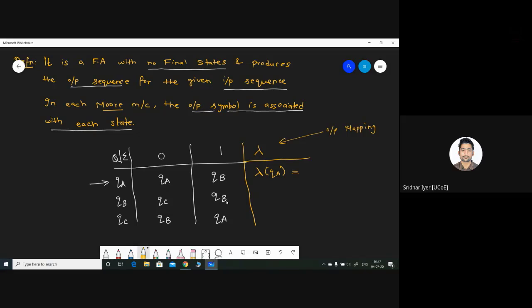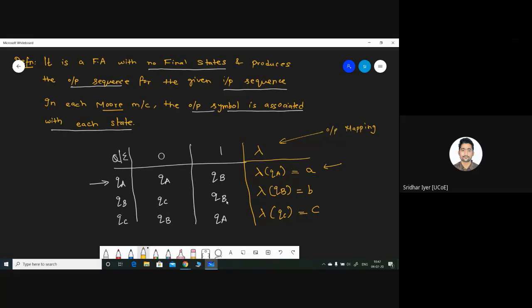So you get something like this. It's already given, so don't wonder how we got this value. For example, we have solved a problem, and in that problem, we got a logic, and based upon that logic, we found out that the output of state QA is A. Similarly, output of state QB is B, and output of state QC is C. So now, can you tell me the difference?